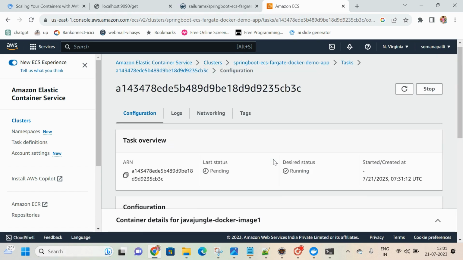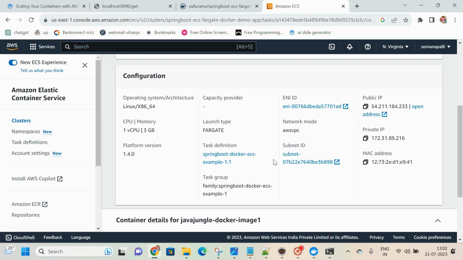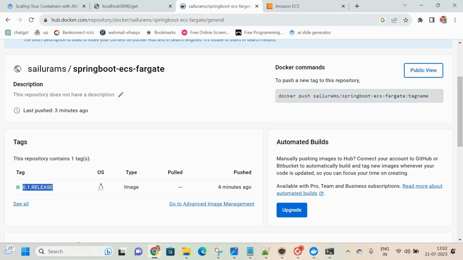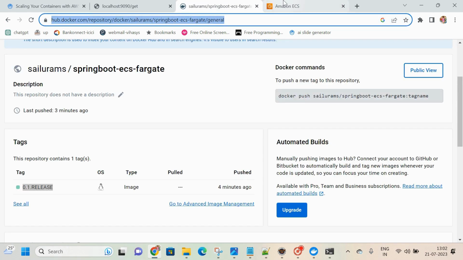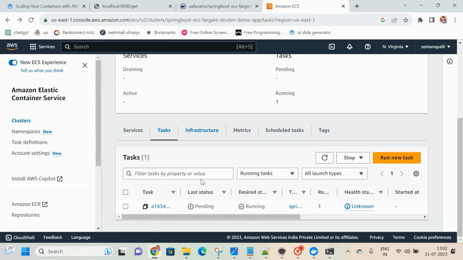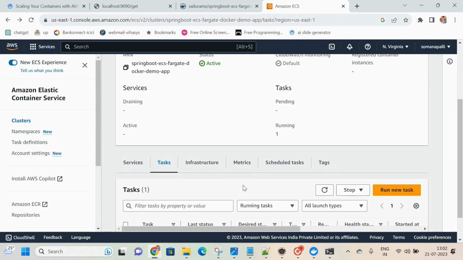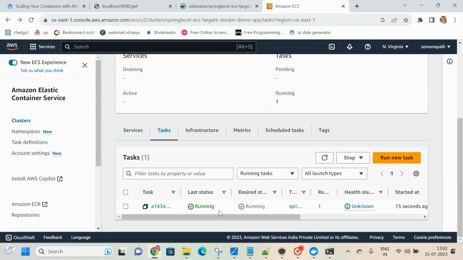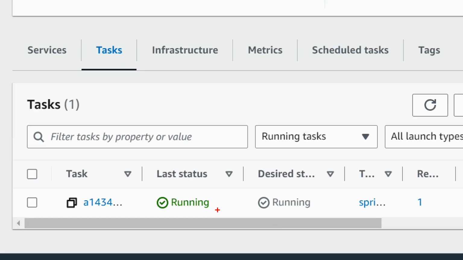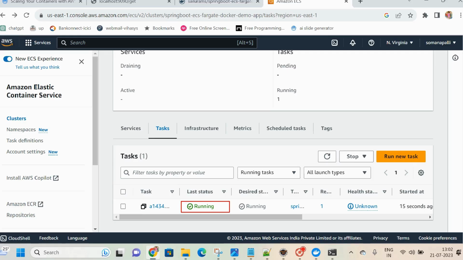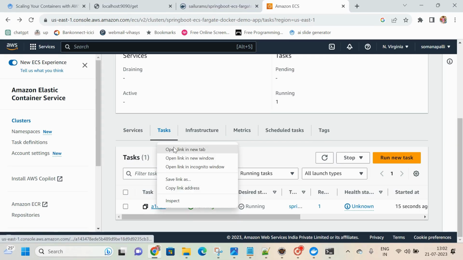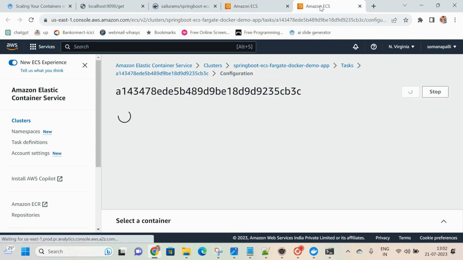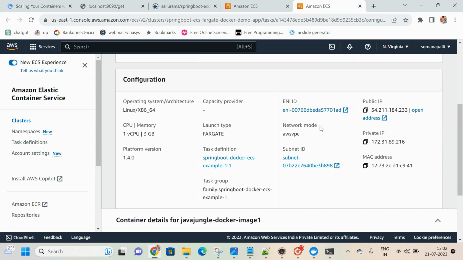Just click on this. The status is supposed to change to running itself. See here, it just changed to running. So now let me click on open link in new tab on top of the task, so that you can observe the public IP, private IP, MAC address.